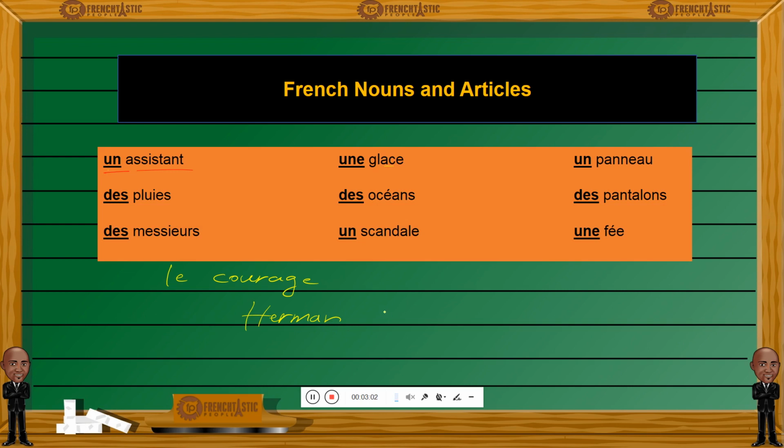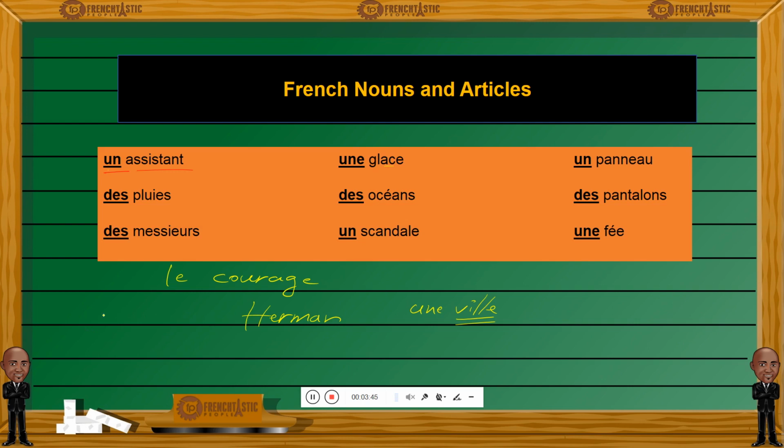When I say une ville, a city, a town. So ville stands for, well, a town, right? It represents a place, maybe, in that case, une ville. So nouns are words that could refer to various things. Okay, they can represent a place, an animal, a person, a thing, an object, a phenomenon like pluie, une pluie, la pluie, des pluies, many things. That's what a noun stands for. It's a word that stands for many things.